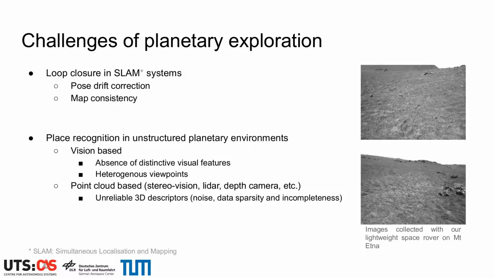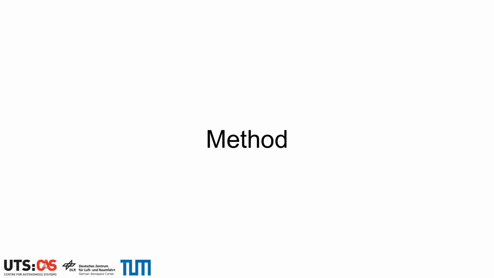As illustrated by the images from our Mount Etna dataset on the right, this type of environment does not contain distinctive visual features. Additionally, the exploration nature of planetary missions leads to heterogeneous camera viewpoints. In this work, we perform loop closure detection by combining a novel representation of the 3D terrain geometry and the robustness of 2D visual descriptors and matching.